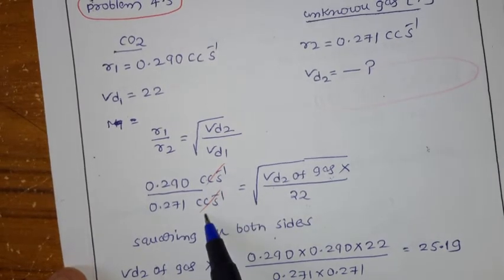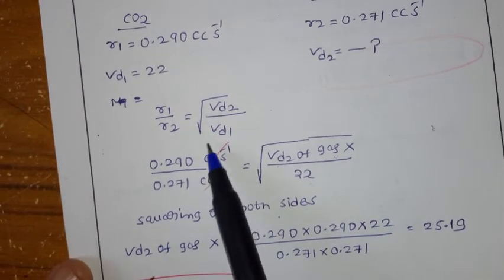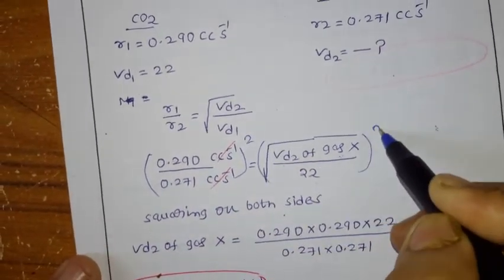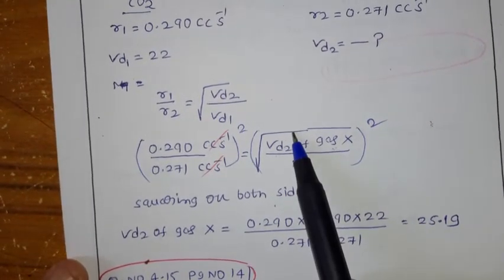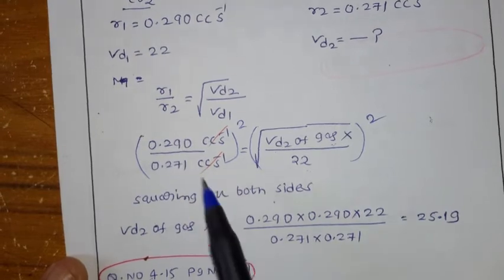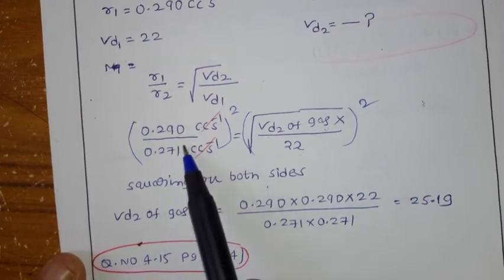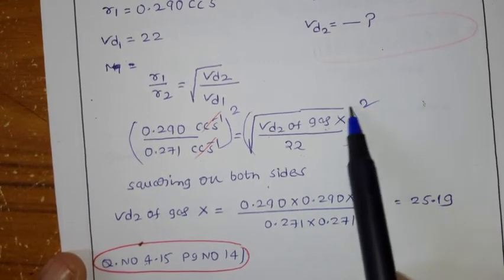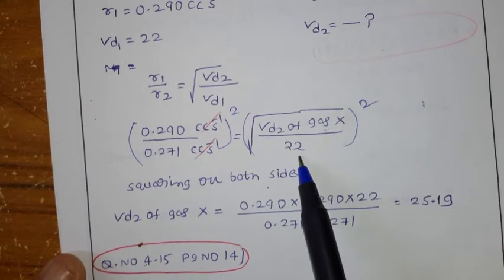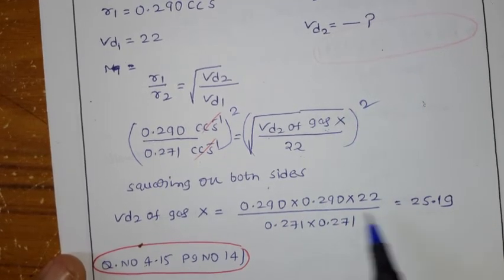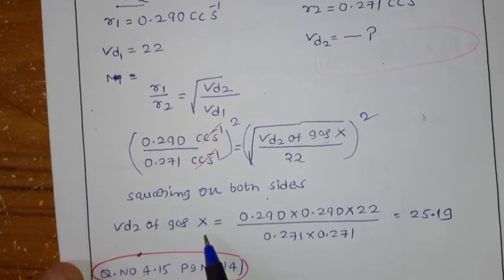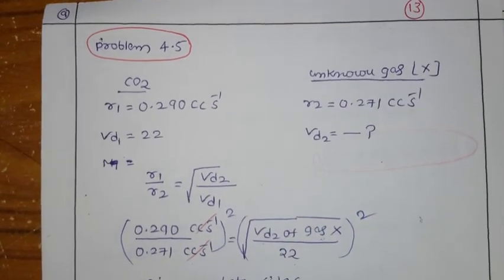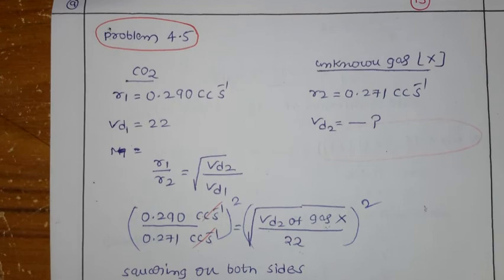Again, if you square both sides, what happens here? Both units are the same, so they get cancelled. On squaring, the square root gets cancelled. So 0.290 into 0.290 over 0.271 into 0.271 equals the vapor density of X over 22. Once you square, the square and root cancel, and you are left with only 22 here. So if you go for the simplification, the vapor density of gas X is 25.19.